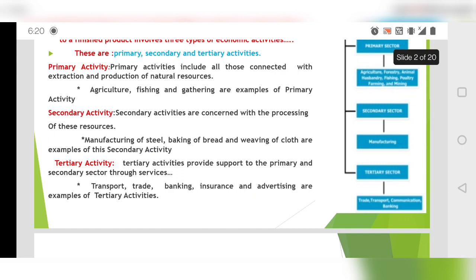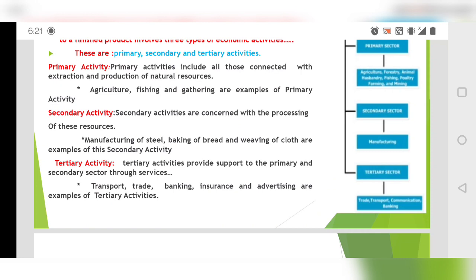You know that these activities were done in the previous time by early humans, and then they learned the production of crops, then they started doing agriculture. So it is being done from the ancient time, that's why we can call it primary activity. That can also be a reason. Also, it provides support to secondary and tertiary activity or tertiary sector, that's why it is known as primary activity.